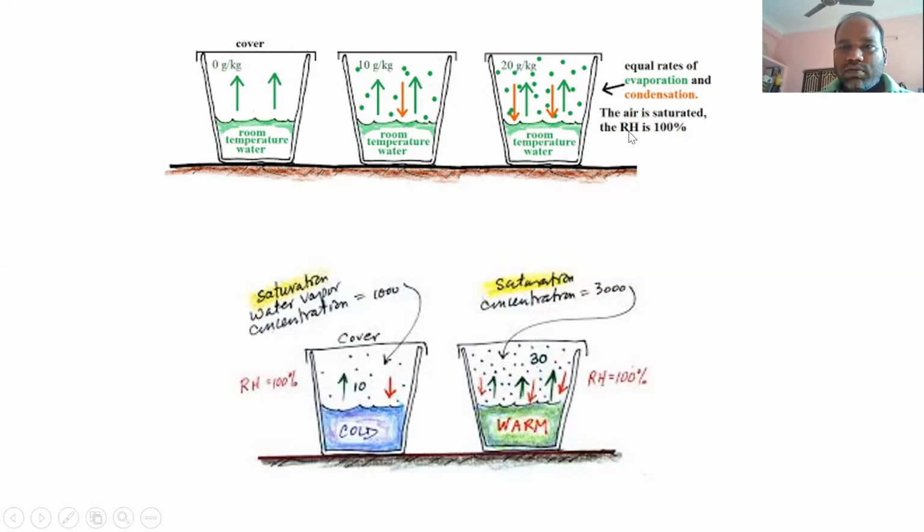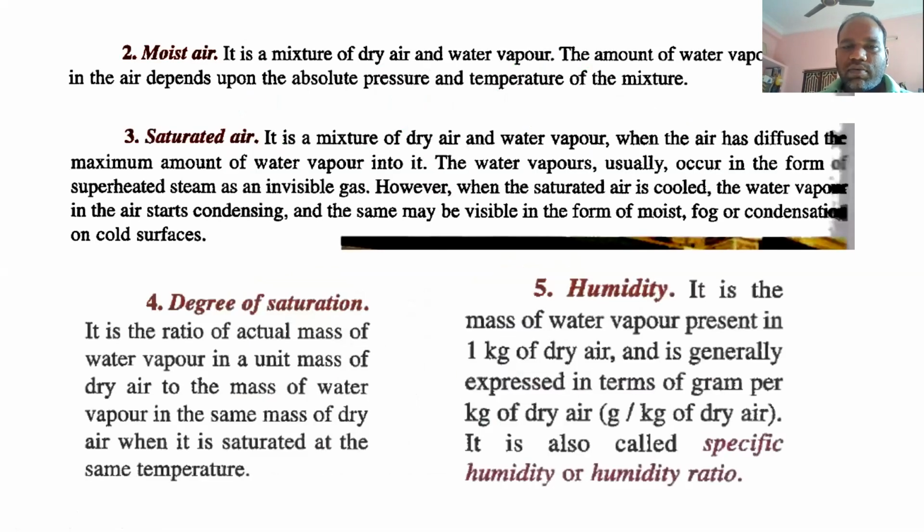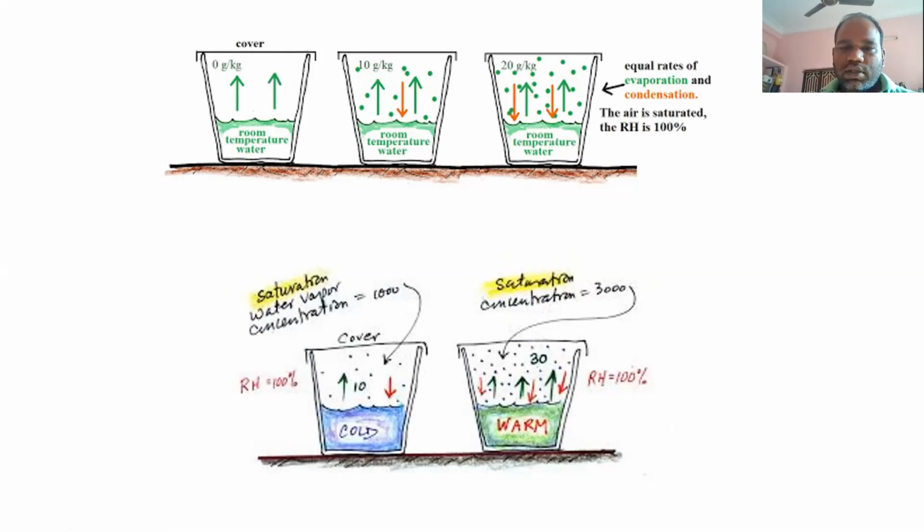So the degree of saturation is specified in terms of percentage. So it is 50%, 60%, or 100%. So 100% relative humidity is called saturated air. Now, if the temperatures are different, then it may get saturated at 10 grams of water vapor, and it may get saturated at 30 grams, depending on the temperature. So relative humidity is temperature based, dependent on temperature and other conditions.